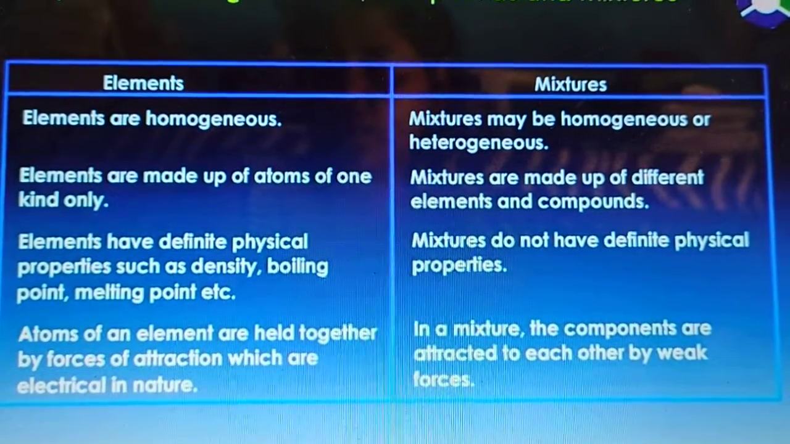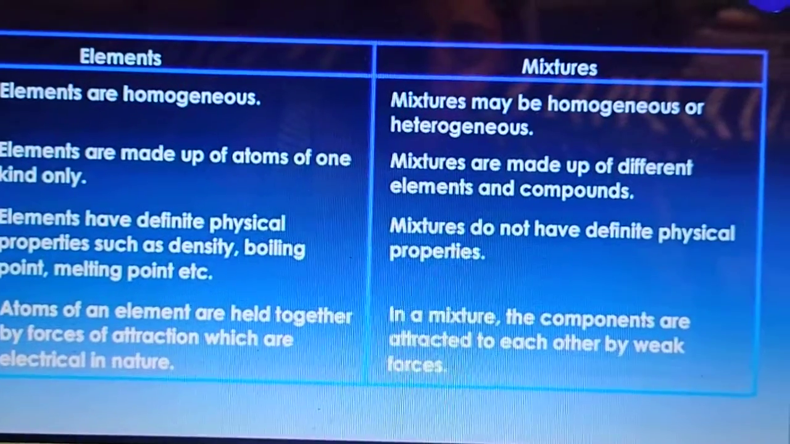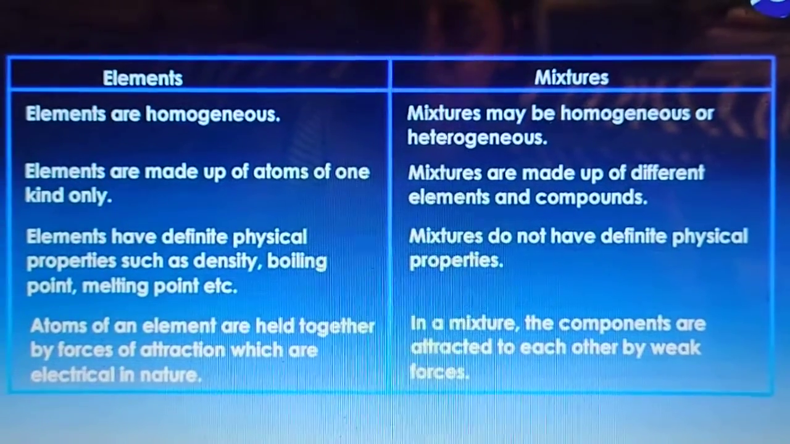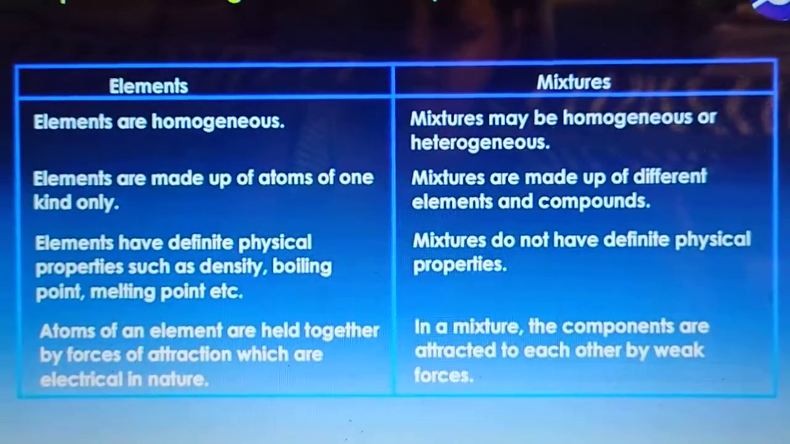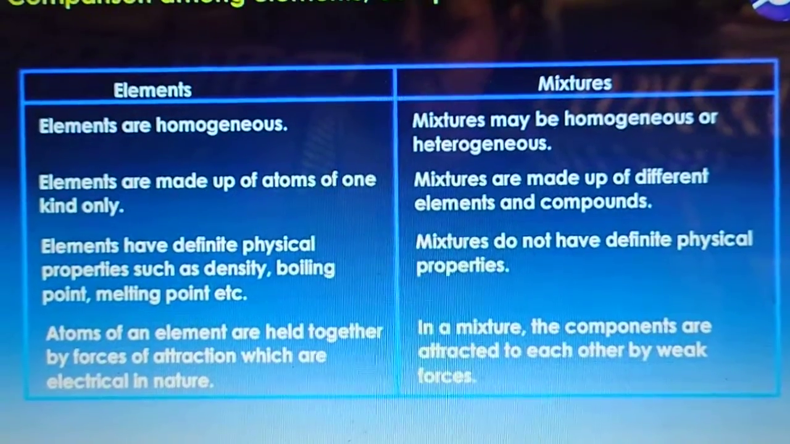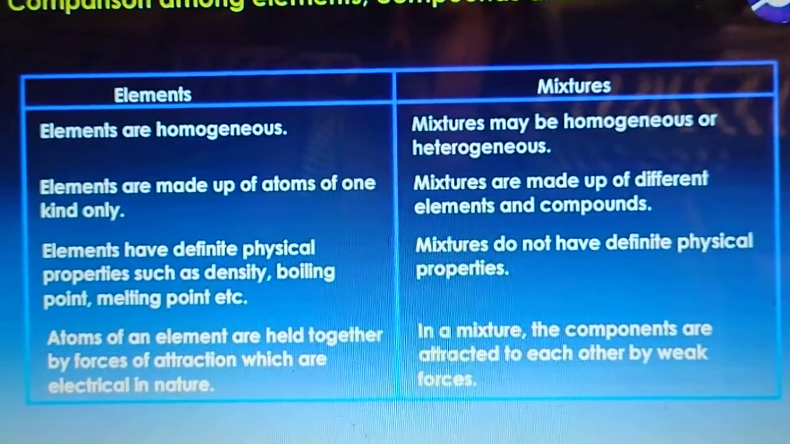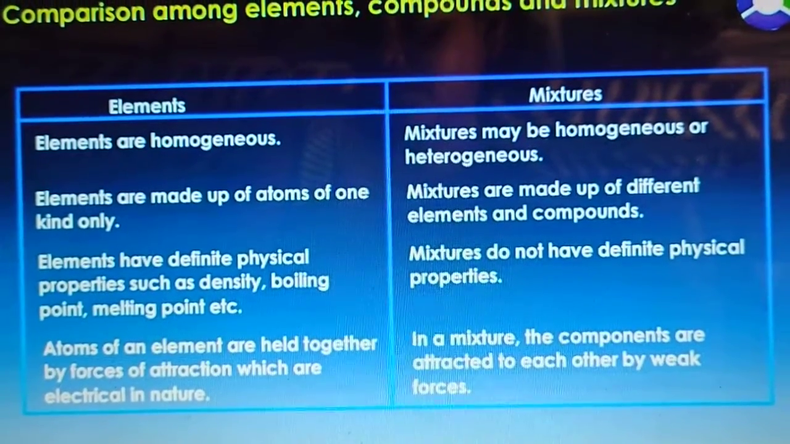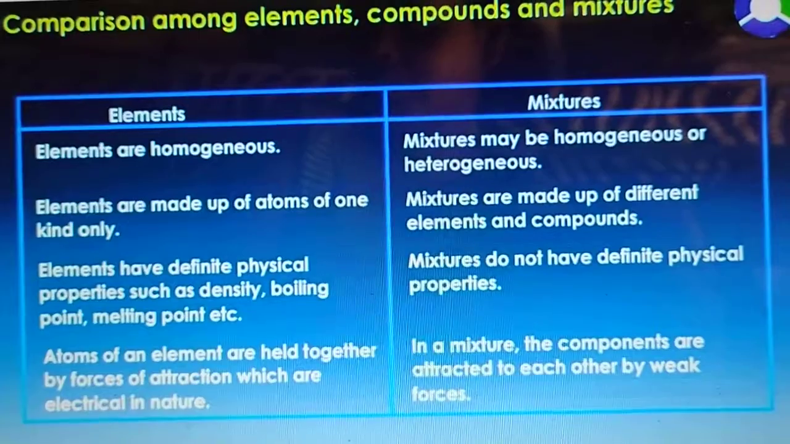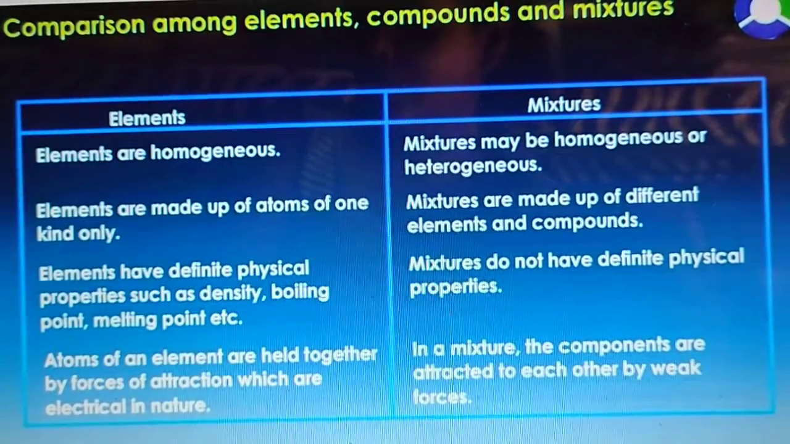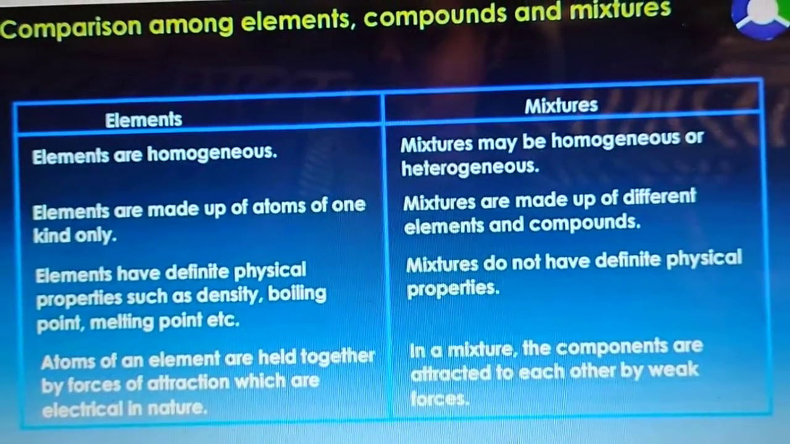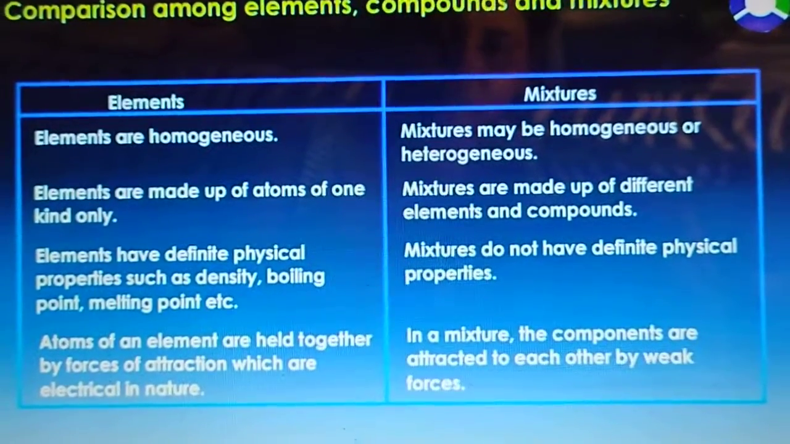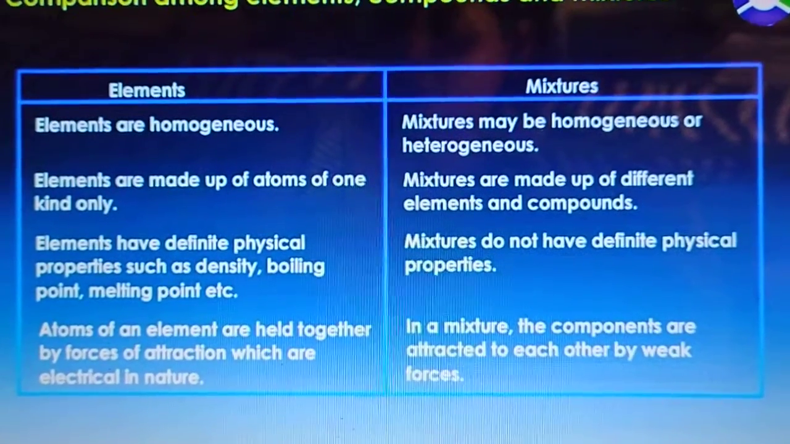So elements are homogeneous. So homogeneous mixture means what? A mixture has a uniform composition throughout its mass. It has no visible boundaries of separation between the various constituents. For example, sugar in water or lemonade. Air is also example of homogeneous mixture of oxygen, nitrogen, rare gases, then carbon dioxide and water vapor. So elements are homogeneous.